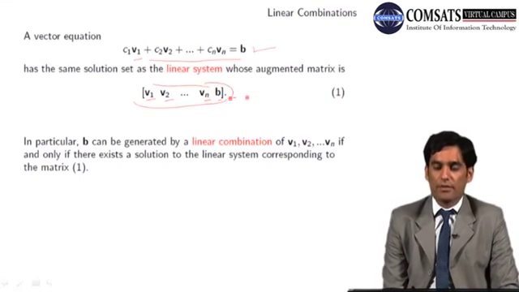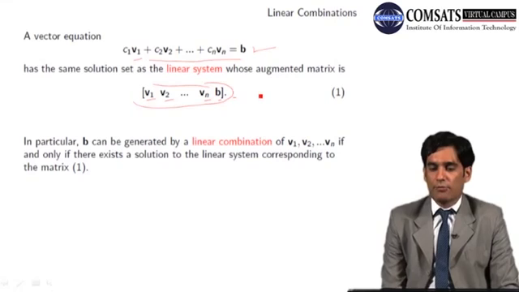This is a matrix. If the vectors Vi are from Rn, then this will be an n by n plus 1 matrix.